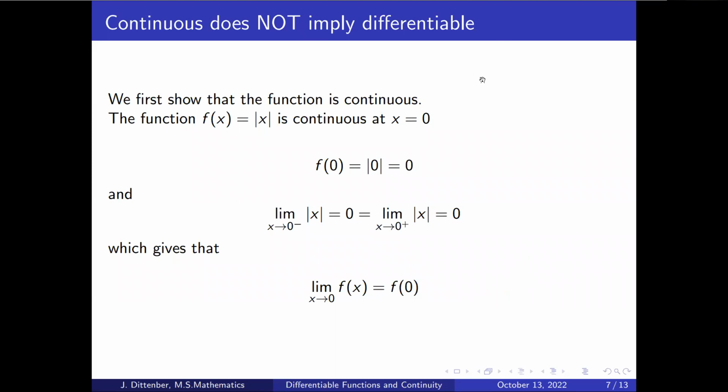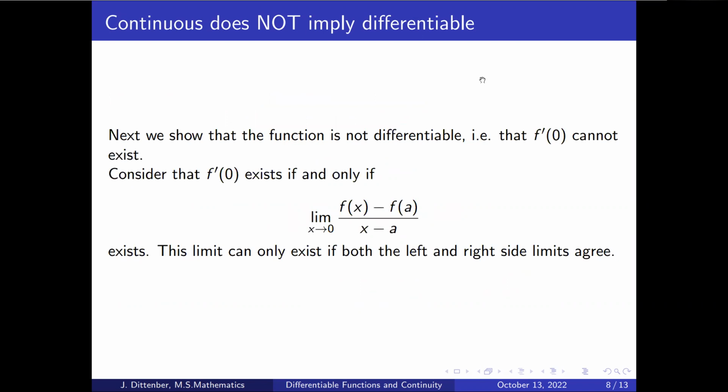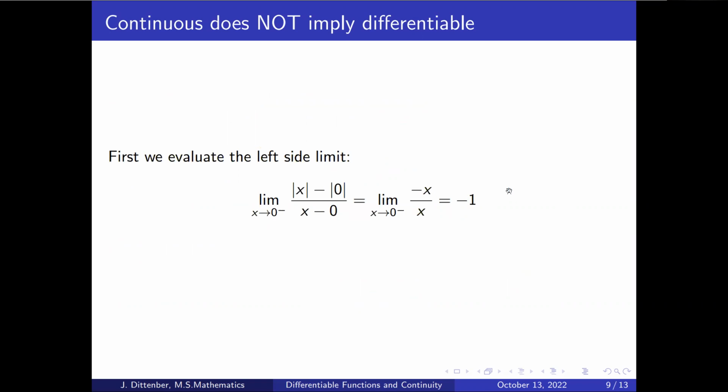So now we need to show that it's not differentiable at 0. So in other words, that this limit cannot exist at 0. And so the way we do it is we're going to look at the limit of this expression on the left and right side of 0. Okay, so first of all, we look at the left side limit and recall the definition of the absolute value function. If we go from the left side of 0, then our absolute value of x can pop out as a negative x. And of course, plugging in 0 here, we get 0 and 0.